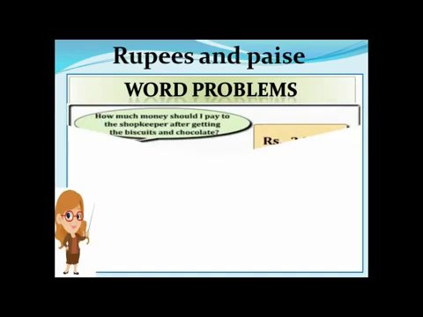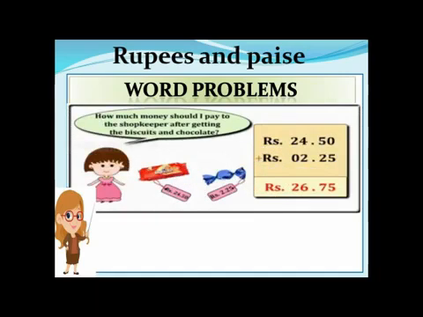Another word problem. How much money should I pay to the shopkeeper after getting the biscuits and the chocolates? The biscuit was 24 rupees and 50 paise, and the chocolate was 2 rupees and 25 paise. So let me add it. I have added. You can see that after adding both amounts, I have got rupees 26 and 75 paise. So this much amount I have to pay to the shopkeeper.